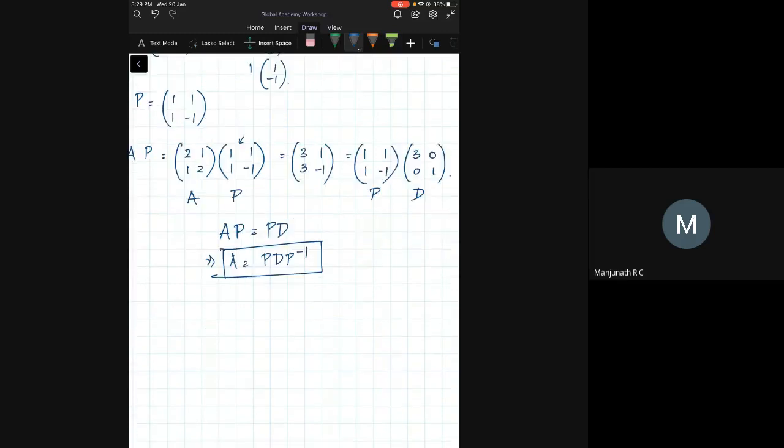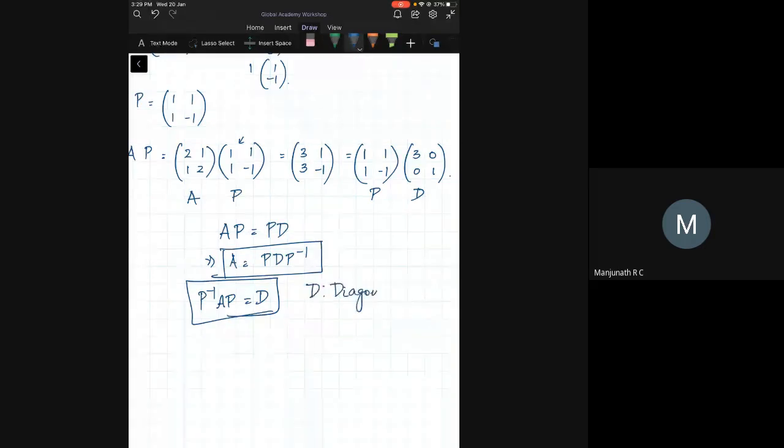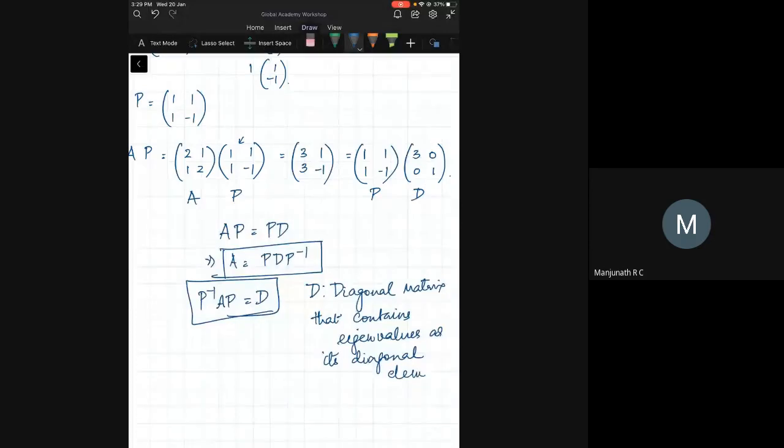And what it says is, you can also do P inverse AP to get a diagonal matrix D, where D is a diagonal matrix that contains eigenvalues as its diagonal elements. Is this clear?